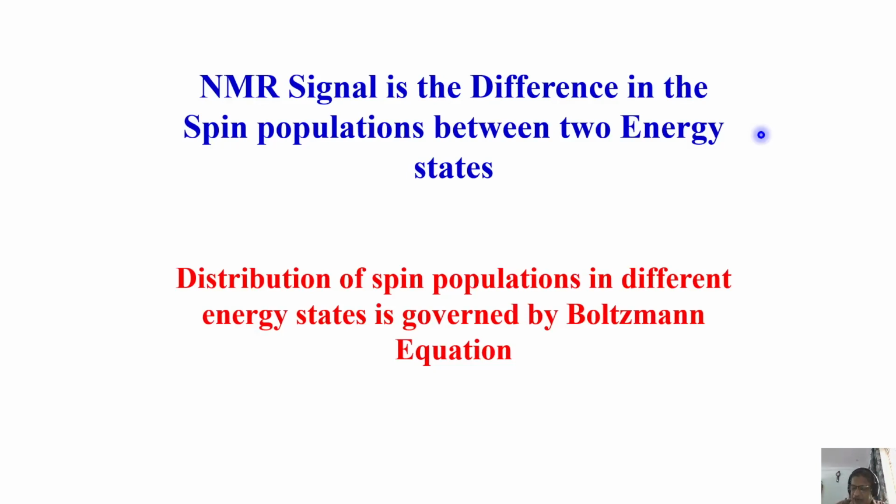You see the problem now. Your NMR signal is nothing but the difference in the spin population between two energy states. Now the question is how these populations are distributed. I know I will detect the population difference between two energy states. But the next question is how do I know the distribution of spin population? That is governed by what is called the Boltzmann equation.